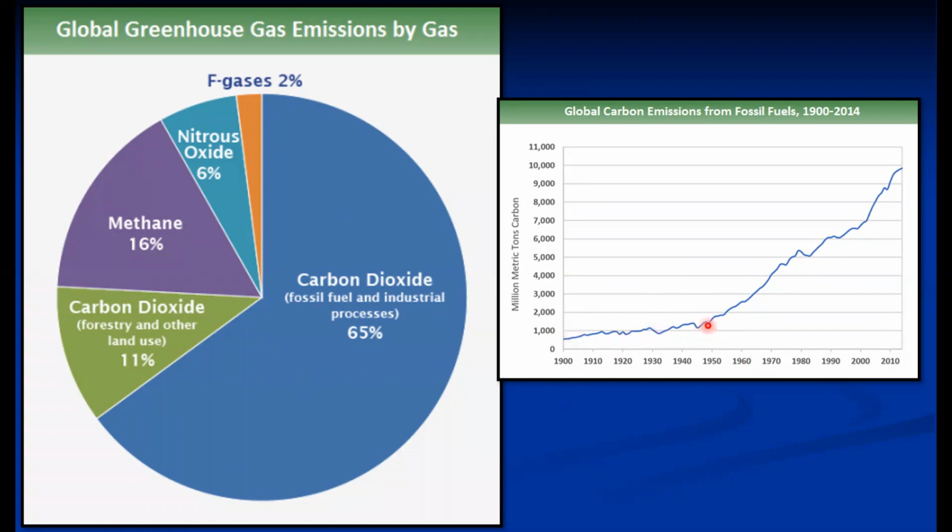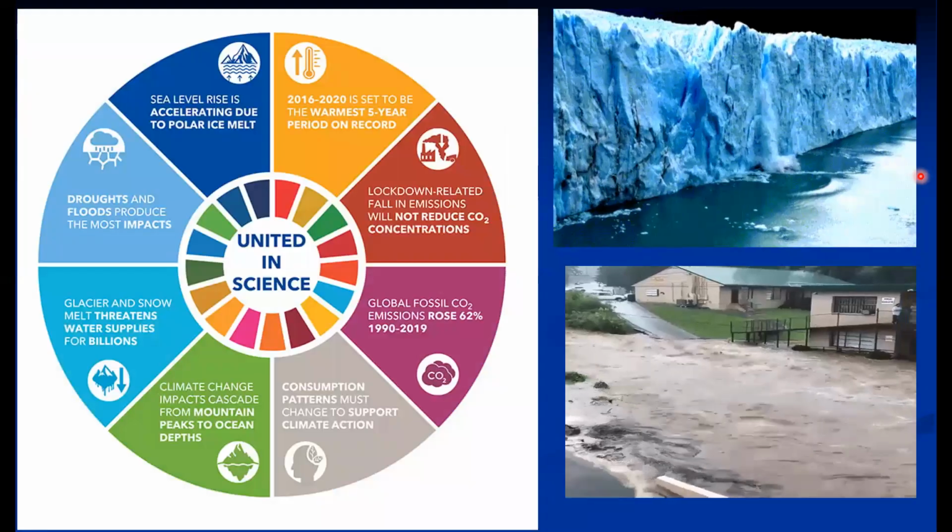But after that, due to industrial growth or the changing lifestyle of the people, the emission increases exponentially. And in 2014, it increased almost 10 times, that is 10,000. So this is an alarming situation.